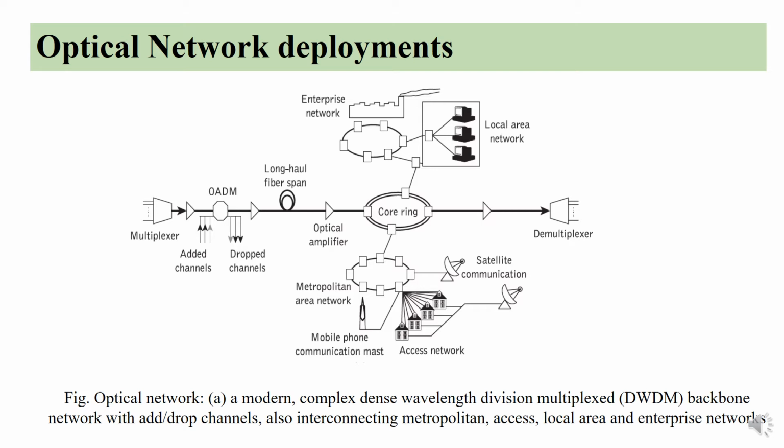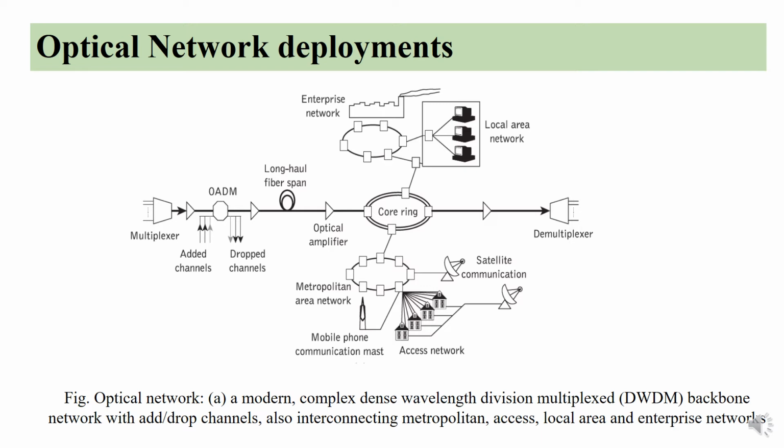The current operating systems operate at higher speed, with increased functionality and greater reliability. In this example, we can see a modern complex operating system that depicts DWDM as a backbone network, and it also incorporates various elements such as add drop channels with a core ring.